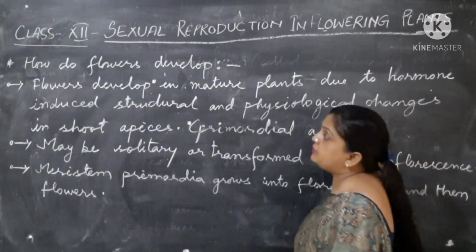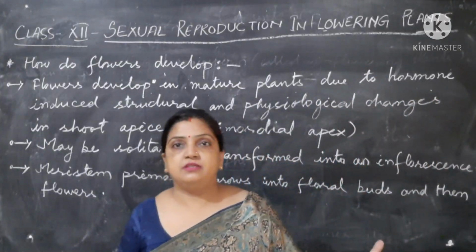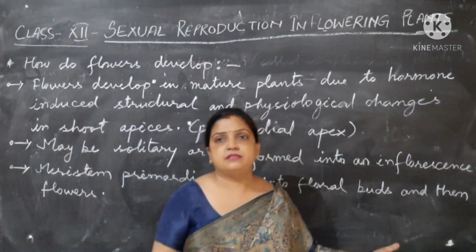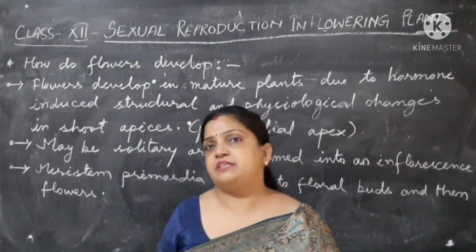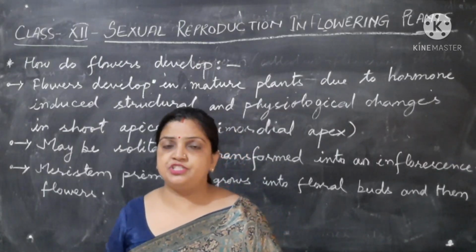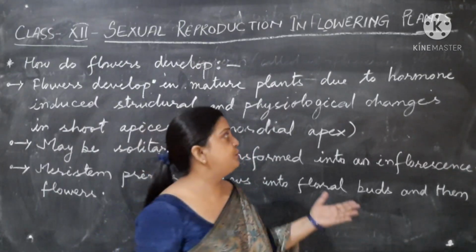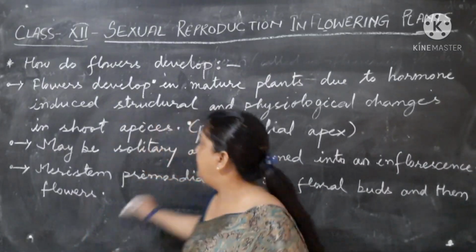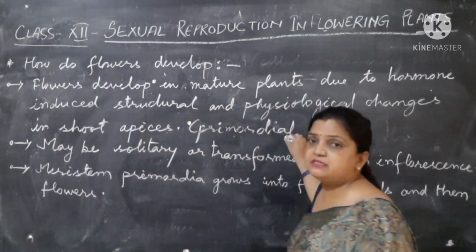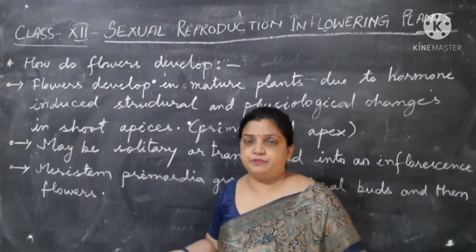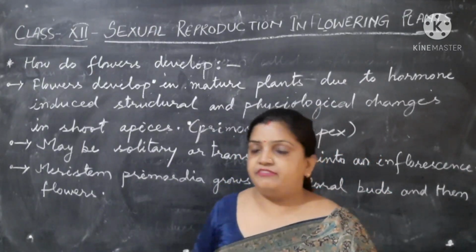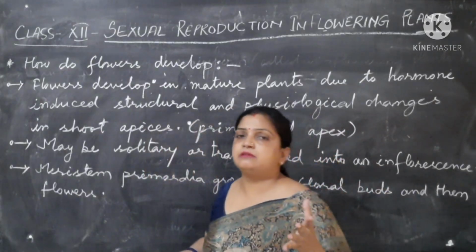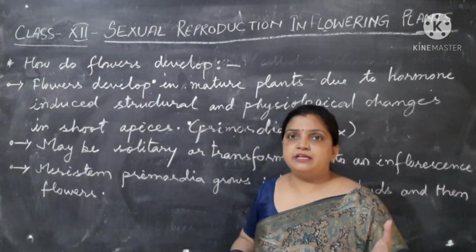Now, hormone-induced. It is a hypothetical hormone, thought of by scientists. The name of the hormone is florigen. It is believed that due to that hormone, development takes place in the shoot apex, the shoot tip, the primordial axis, where flowering starts to develop. And different varieties and types of flowers get developed over there. So it is a hypothetical hormone called florigen.